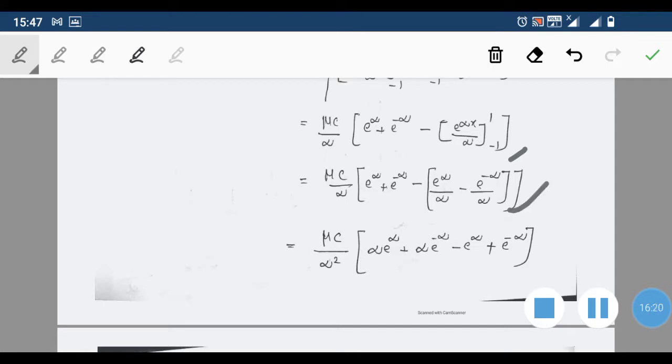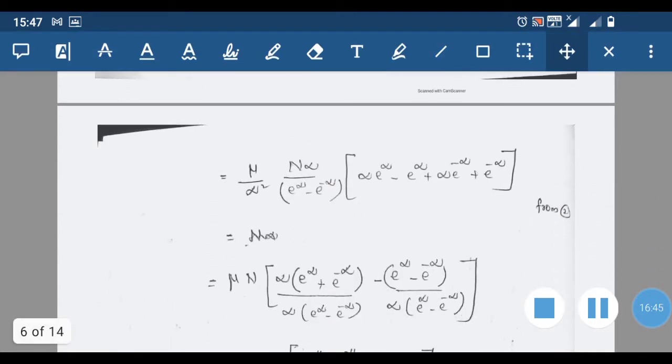So mu c divided by alpha square, as we are taking one more alpha outside. So here we have to multiply it with alpha and these two alpha are taken outside. So this term becomes alpha e raised to alpha and this term becomes alpha e raised to minus alpha. Then this term becomes minus e raised to alpha here, and this term becomes minus of minus, that is plus e raised to minus alpha. So this is the expression.